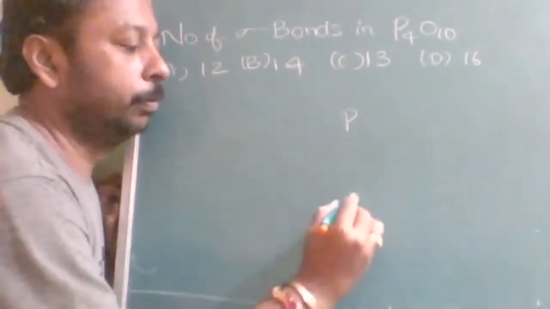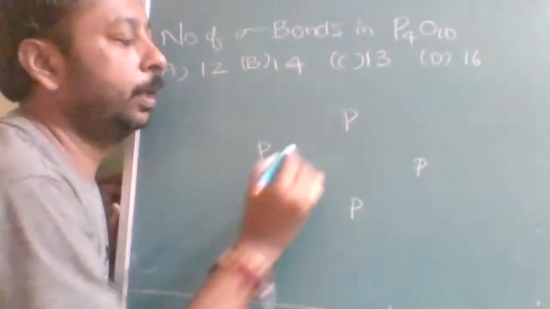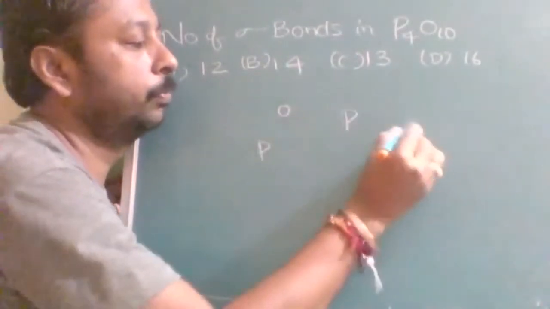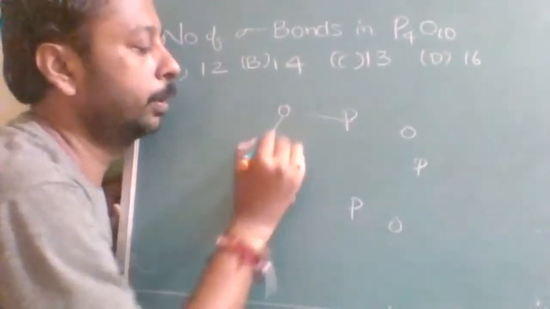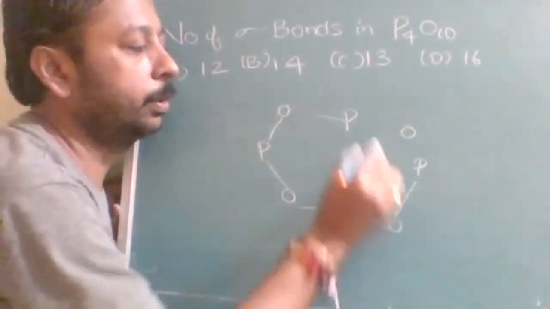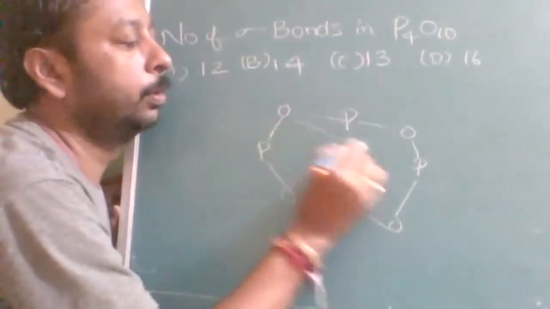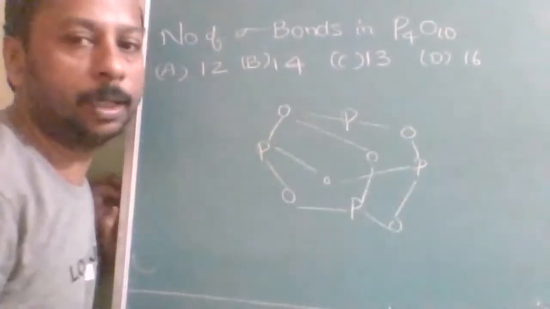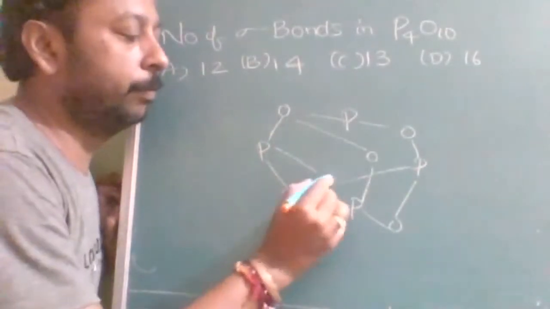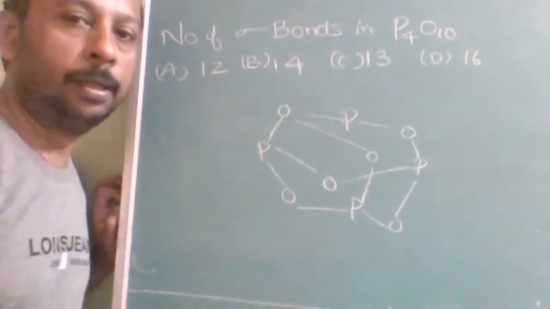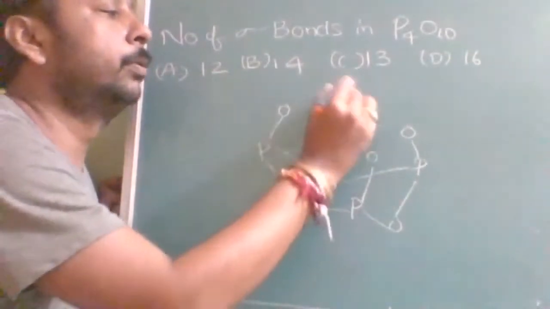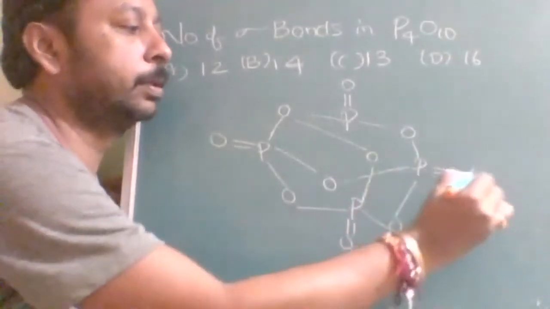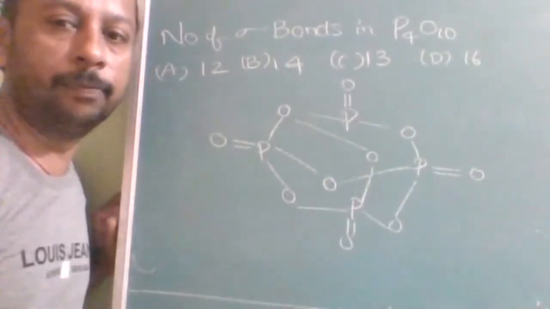Here P4, 4 phosphorus, and how many oxygens? 10 oxygens. So I will write 4 oxygens in between. This is the structure of P4O6, then O5, then O6. Up to here, if you are drawing, that means it is P4O6. Is that clear? Next, P4O10: each phosphorus will be attached to the remaining oxygens, one each. This is the structure of P4O10.